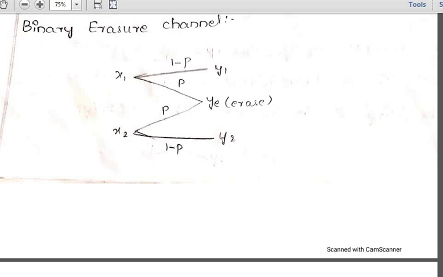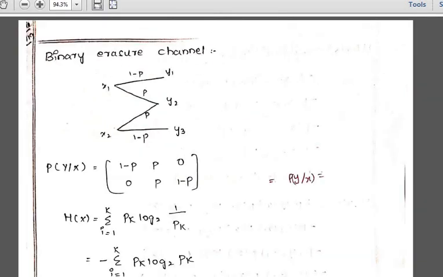Let's see one example, which is very important. I have given an example for the binary erasure channel where you have some values. You have to find the mutual information as well as the channel capacity. Both you have to find, as we did in the previous problem where we found the mutual information and channel capacity for the binary symmetric channel. Similarly, you also have to find the mutual information along with the channel capacity for the binary erasure channel.